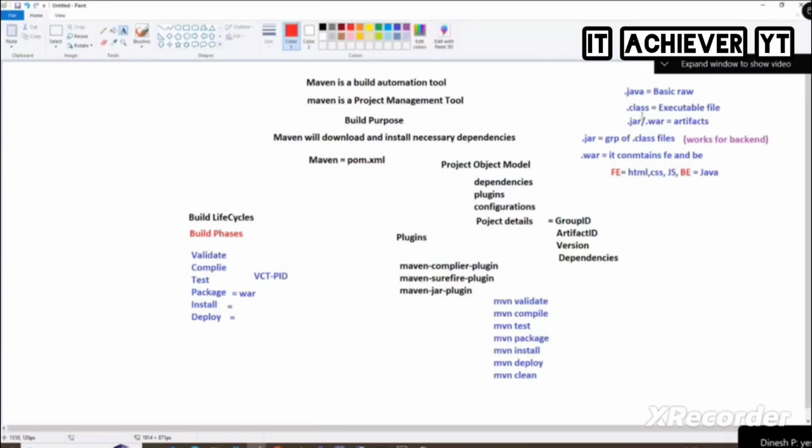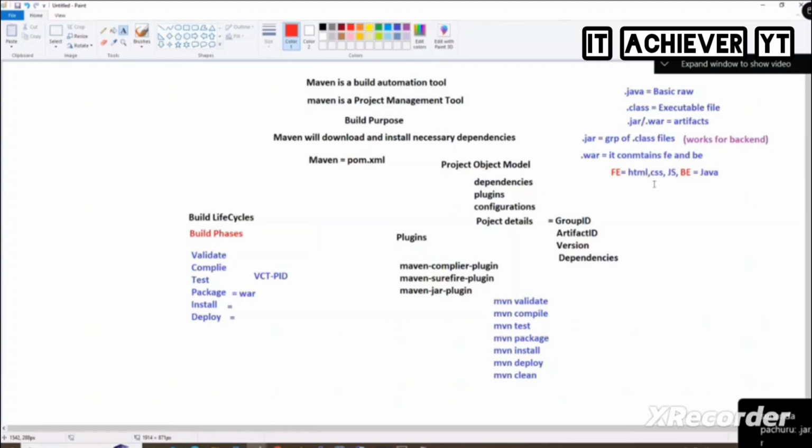Again, remember this. Developers develop the code. What is the extension of the file? .java. After writing the Java files, they convert them into .class files. If they group the .class files, it becomes jar files or war files. Clear enough? Jar files go for the backend, while .war files contain front end and also backend.